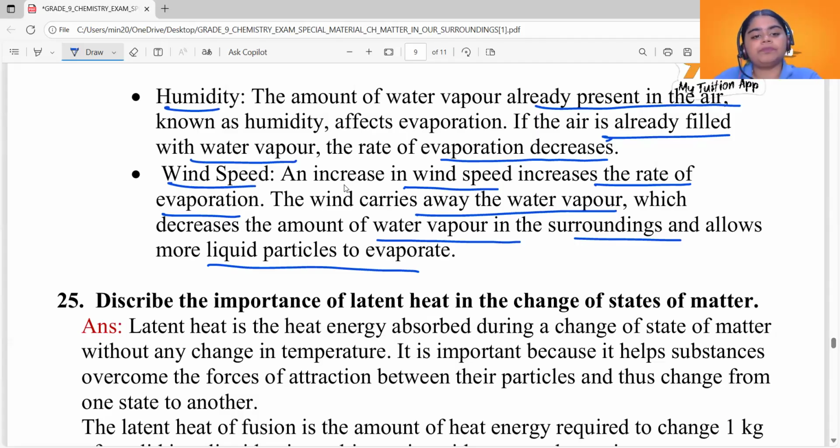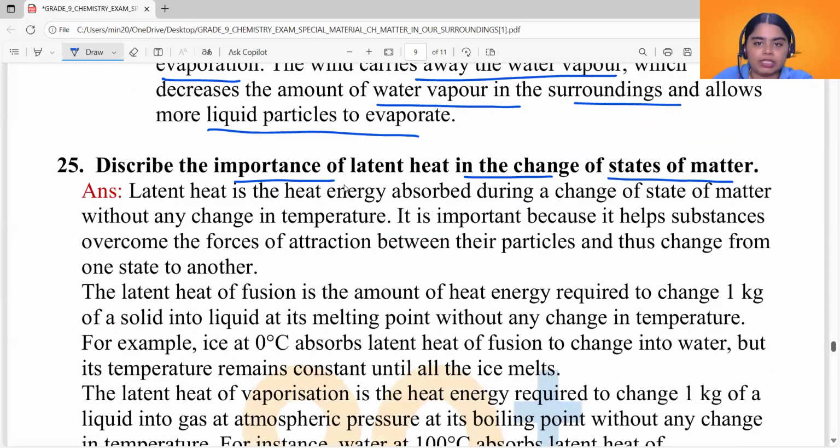Now see question number 25. Describe the importance of latent heat in the change of states of matter. Latent heat is very important, right? Why? Latent heat is the heat energy absorbed during a change of state of matter without any change in temperature. So it is the heat energy absorbed, but it doesn't reflect in the thermometer because the temperature is not changing.